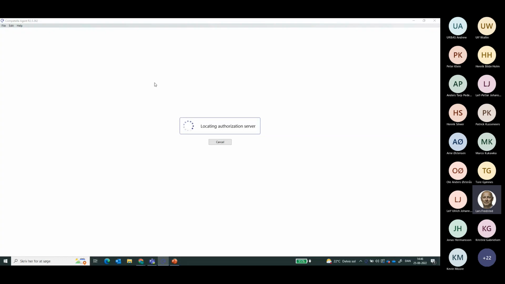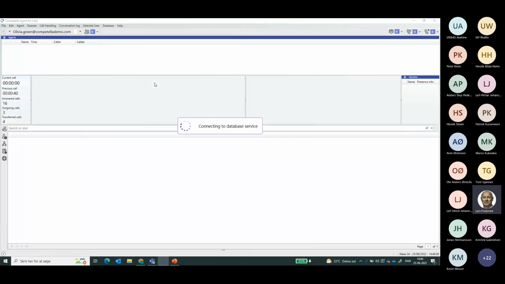So while I'm logging on to the Competella agent client for the contact center enterprise, I can tell you that the authentication is happening based on the agent as a user already being logged into the Teams application.